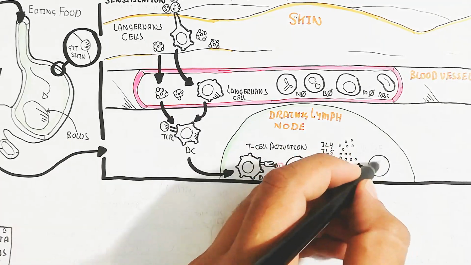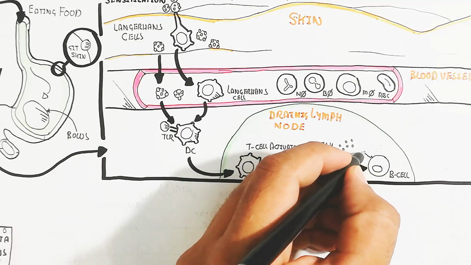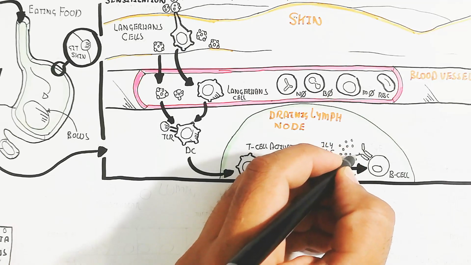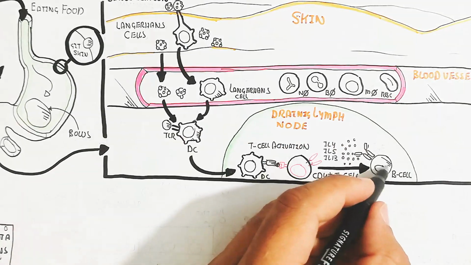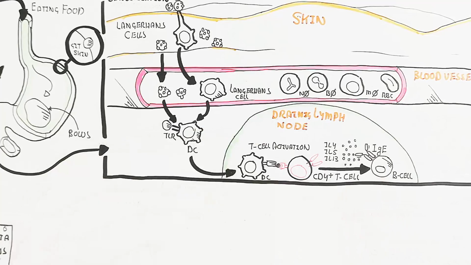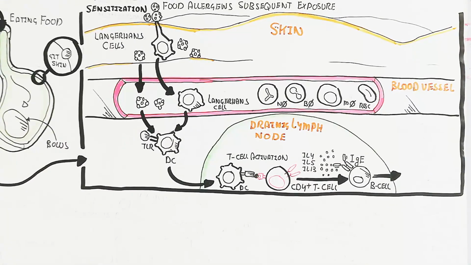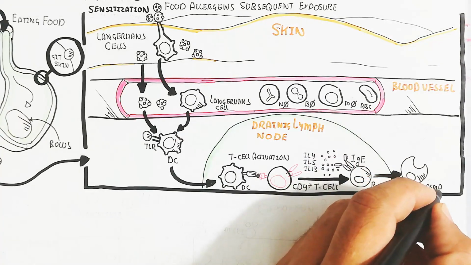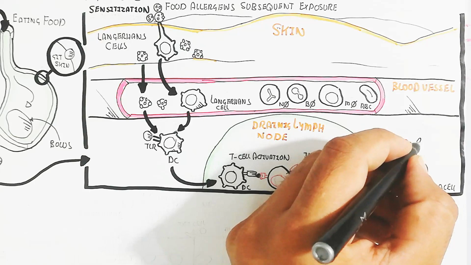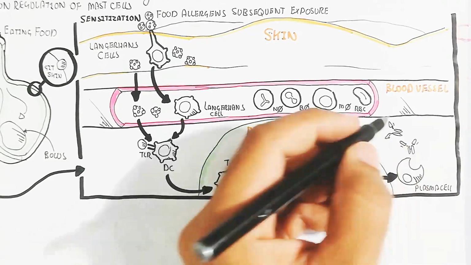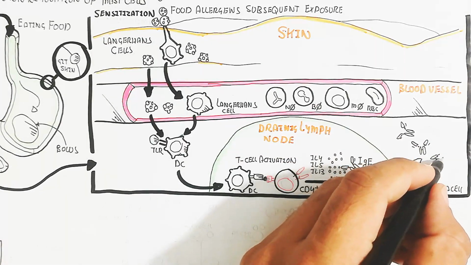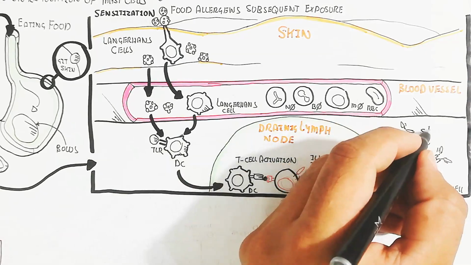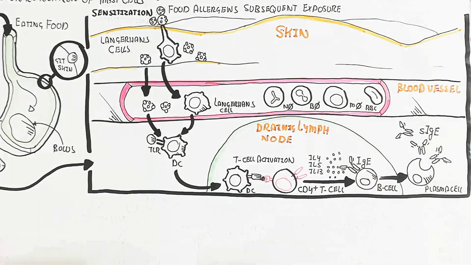These interleukins 4, 5, and 13 will activate the B cell containing IgE antibodies, and this will trigger plasma cell formation. After proliferation and differentiation, the plasma cell will produce a lot of antibodies in a quick response. In this way, IgE will be produced.